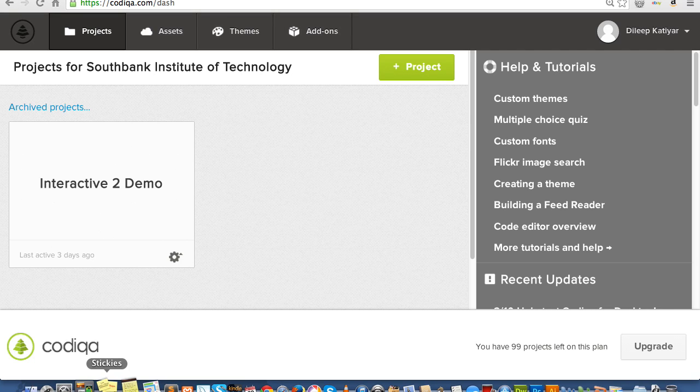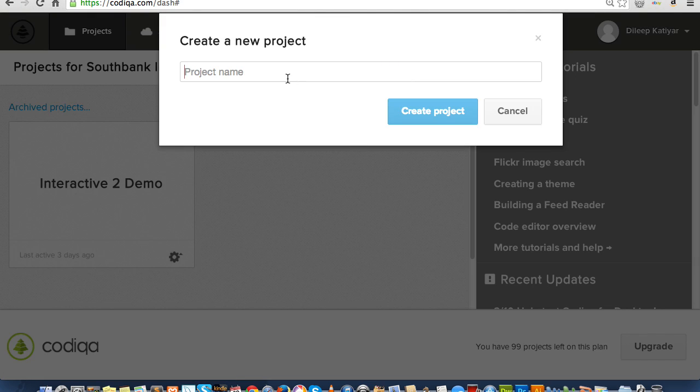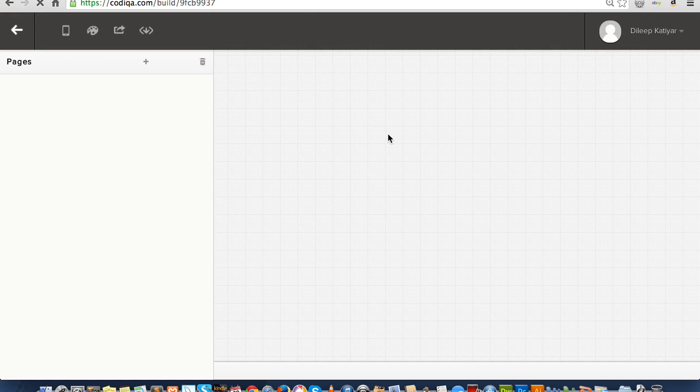Once you're in Codiqa, you can add a new project, and I'm just going to call this class demo. Create project. Now, at the very least, from the classes that we have had so far,